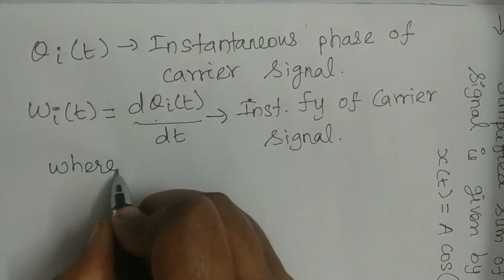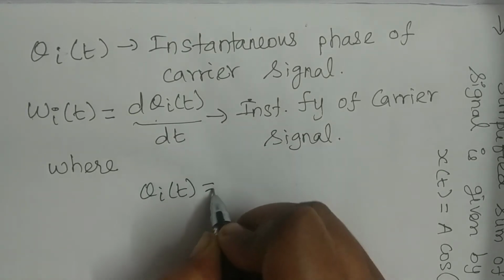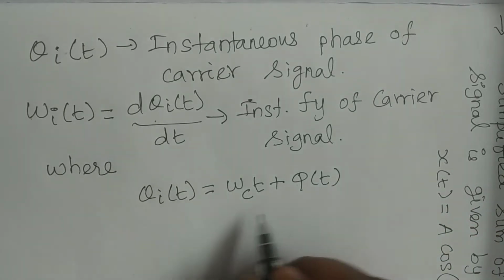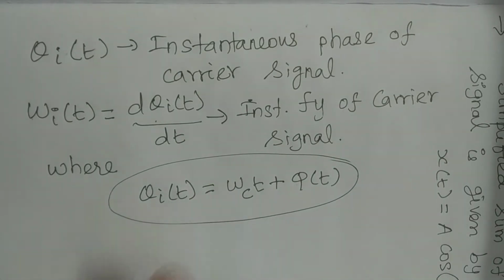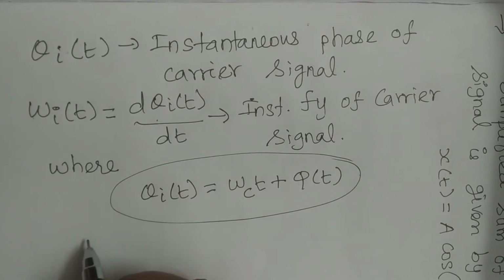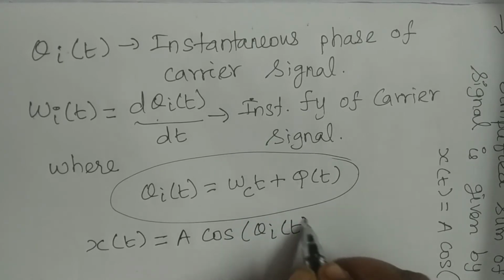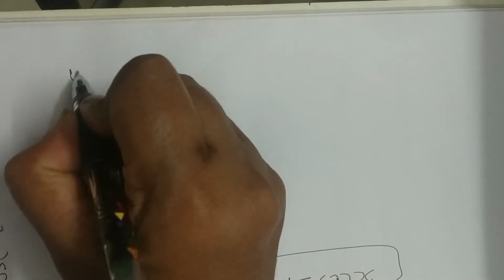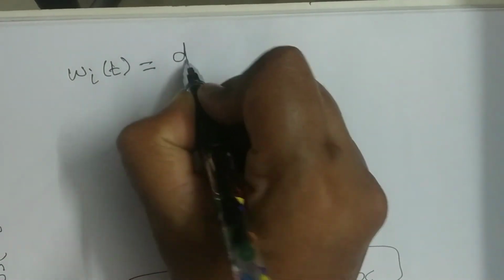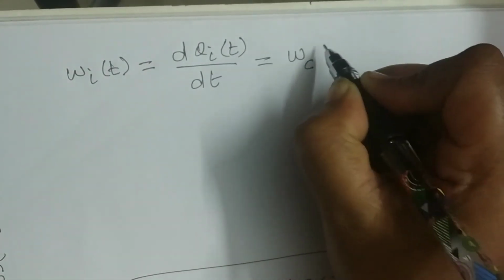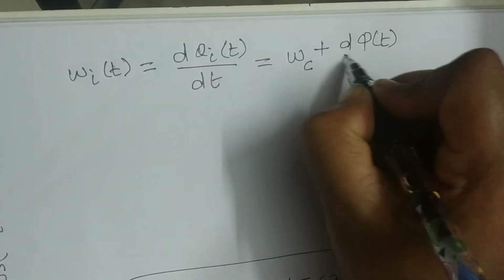Where θi(t) is nothing but ωc t + φ(t). Therefore, the simplified form of the modulated signal is x(t) = A cos θi(t), and ωi(t) = dθi(t)/dt, which is equal to ωc + dφ(t)/dt.